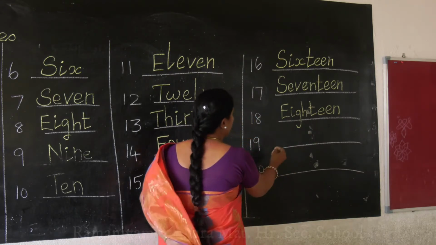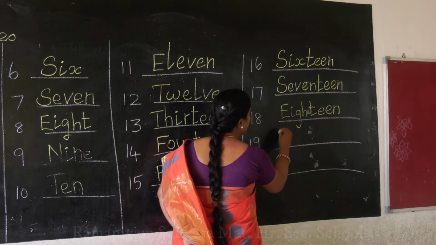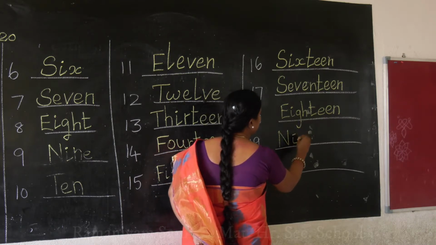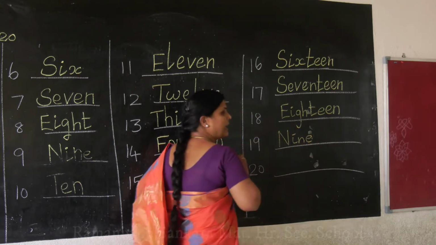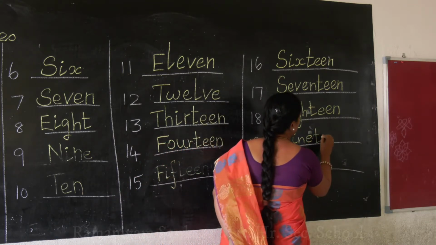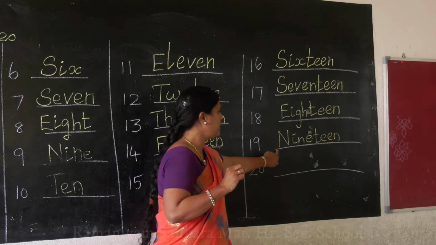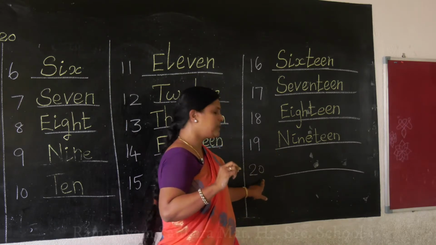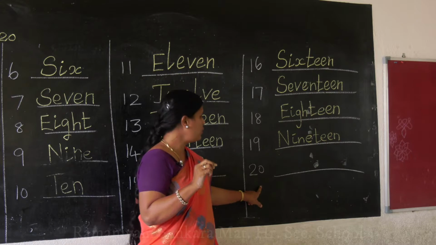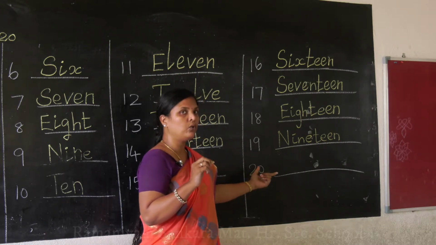1 9, 19. How to write? N-I-N-E, 9. Isn't it? T-E-E-N. Clear ma? Very easy. 19. So now our last number name, 20. How to write?